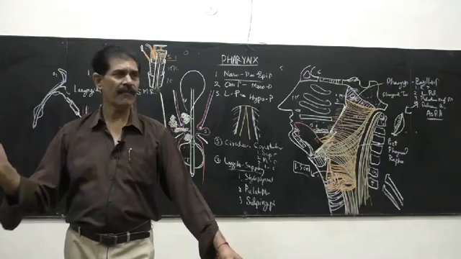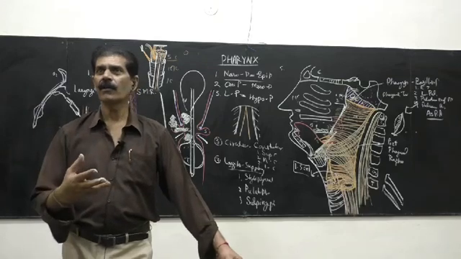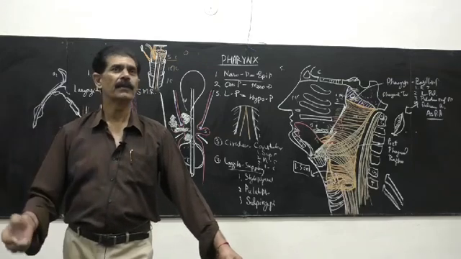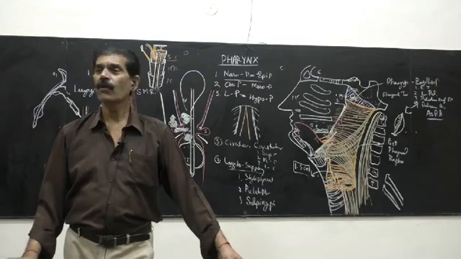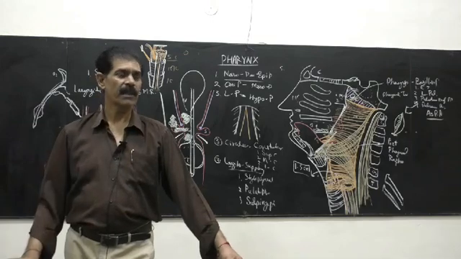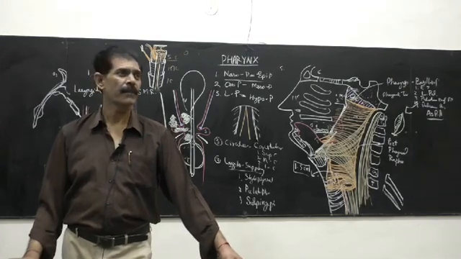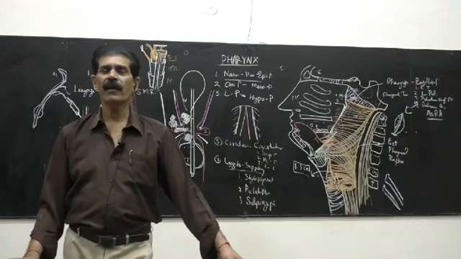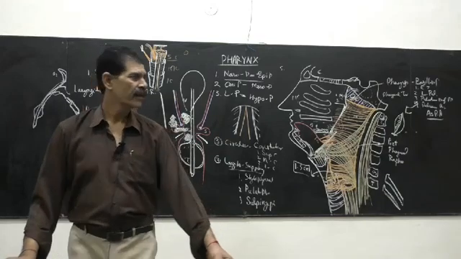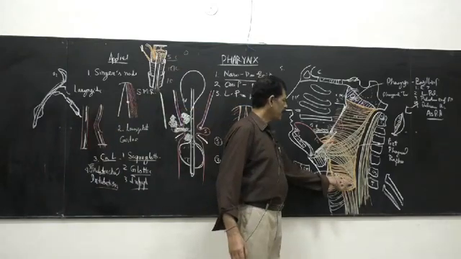It liquefies everything. So that is the GIT, and you are going to become doctors, so you have to explain to your patients how to chew food, how many times you have to chew, if you are not doing it yourself. How can you teach medical education to the patients? So these are small things, but very valuable in life. So this is a very notorious area of the pharynx.